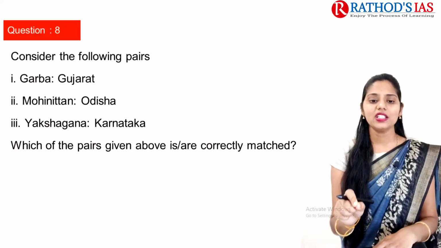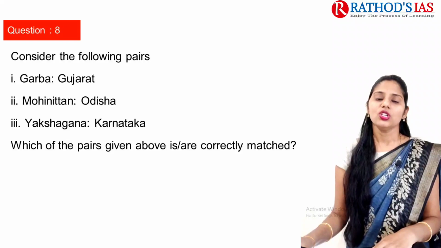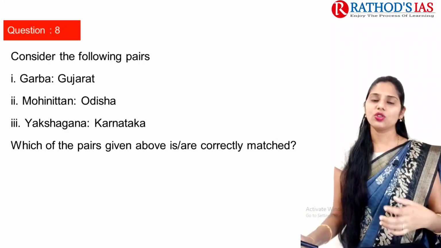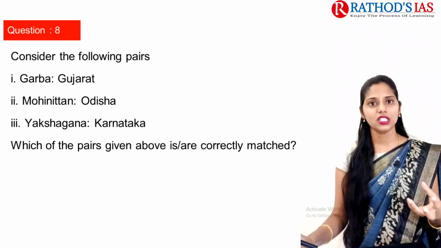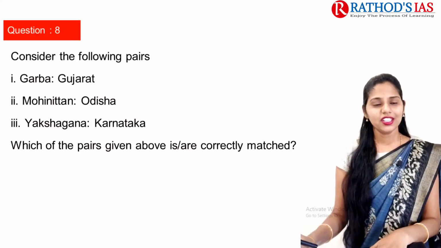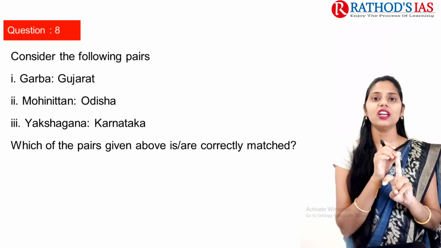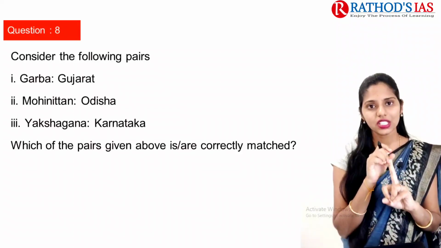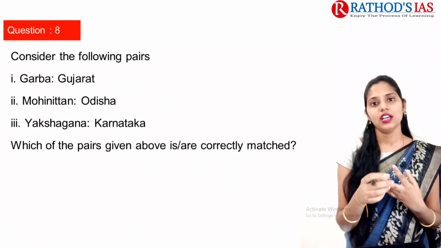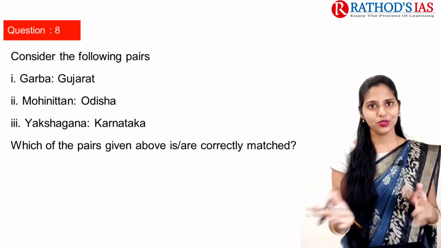So which of the pairs given above is correctly matched? Here you have to see what that word is, whether it is a dance, a martial art or a theatre, and you have to see which state it is from. So there are two tasks. First, you have to remember the state and identify whether it is a dance, a theatre or any martial art. So your brain needs to work in two ways.